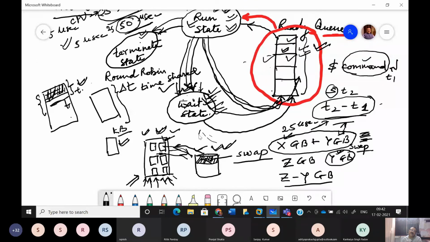Achha, this entire process of shunting the program from RAM to swap or swap to RAM is to be looked after by the operating system, and the process that looks after this shunting of programs is called swapper. इसे हम swapper कहते हैं.